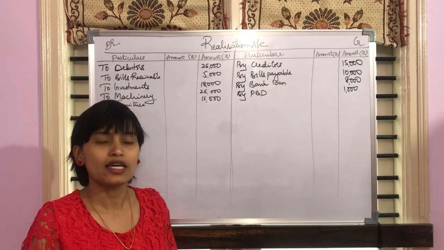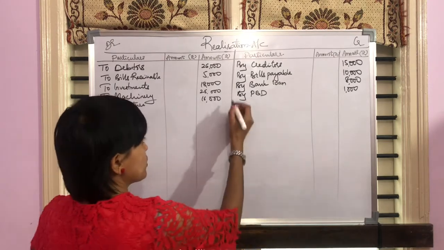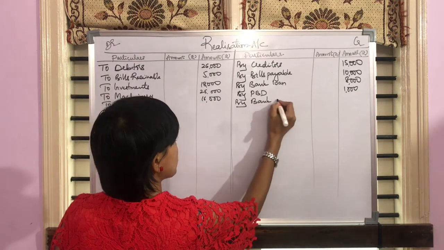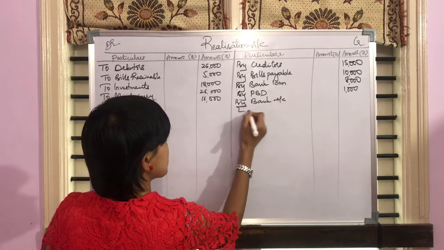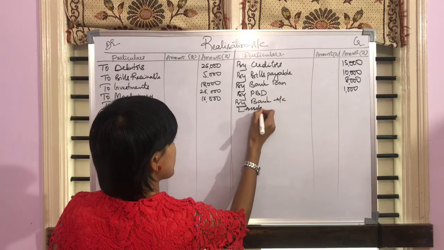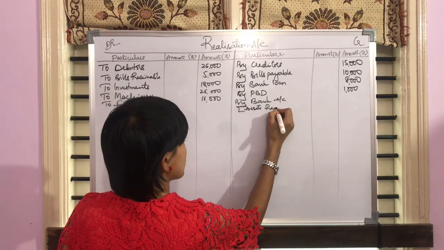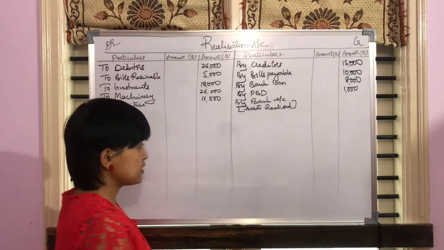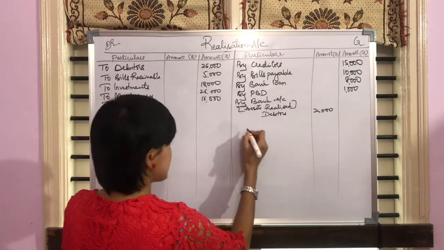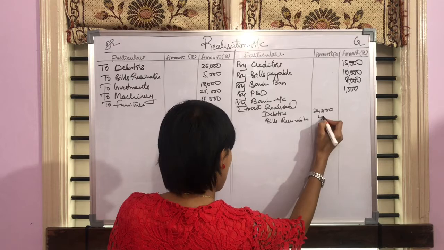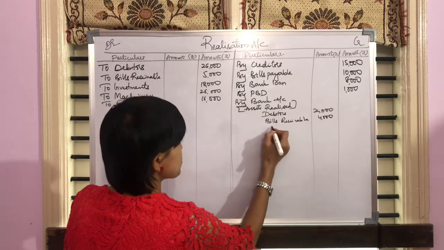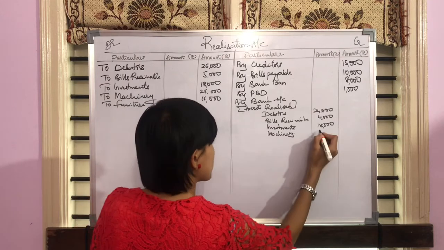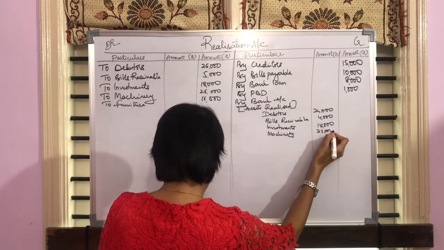Point number A is about assets being realized, which will be recorded in bank account. In bracket, assets realized. Debtors 24,000, bills receivable 4,000, investments 15,000 and machinery 22,000.